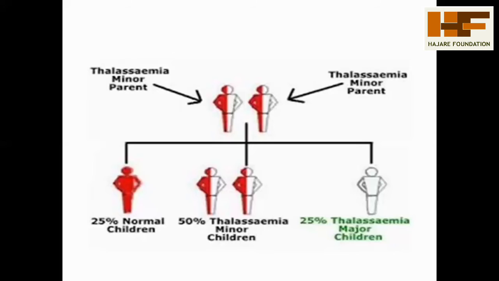This slide shows that if both parents, father and mother, are minor in condition, it means a lower concentration of effects is shown in the thalassemia disease. The offspring are 25% normal children, 50% minor children, or 25% major thalassemia, defective children. It shows 25% is normal, 25% is major, and 50% is minor children born in the thalassemia disorder.